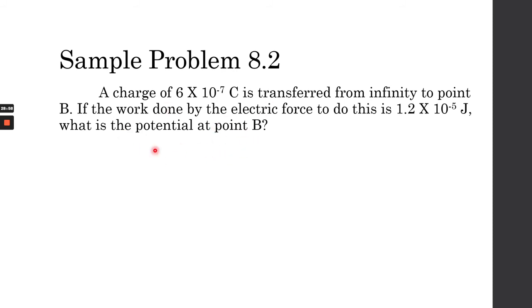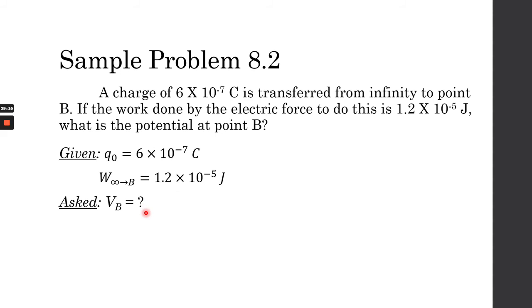So what is the electric potential at point B? We are given the charge, and we are given that the work done by the electric field to move the charge from infinity to point B is equal to 1.2 times 10 raised to negative 5 joules. So what they're asking is, what is the electric potential at B?